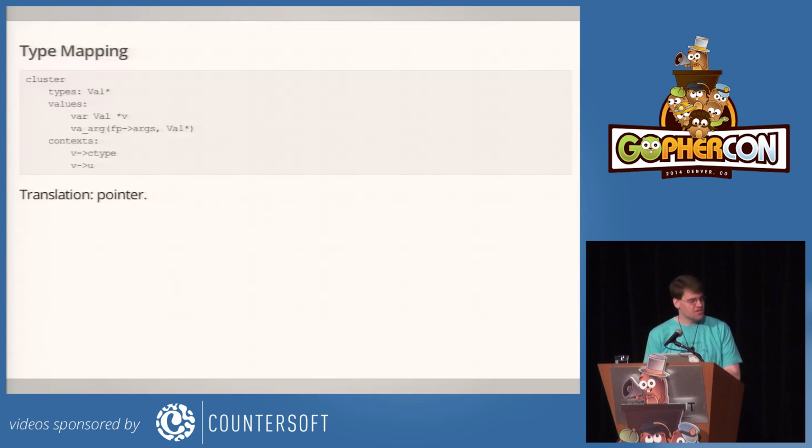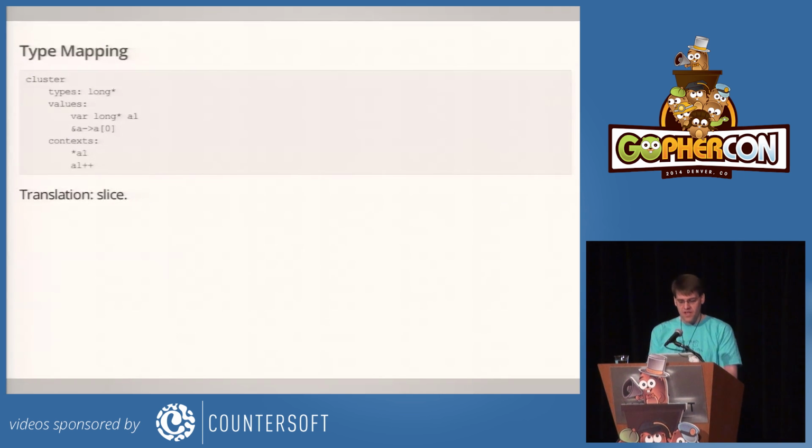Here's another small cluster. This time it's a val, which we saw earlier. And there's two values in the cluster. There's this variable v, and then there's this expression varg, which is used when you're pulling things from varargs in C. And the only places this gets used is with v arrow C type and v arrow u, extracting the fields of v. And so this is clearly just a pointer. There's no pointer arithmetic. It's just a pointer to one object.